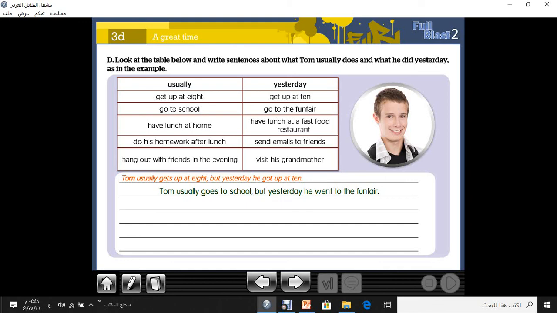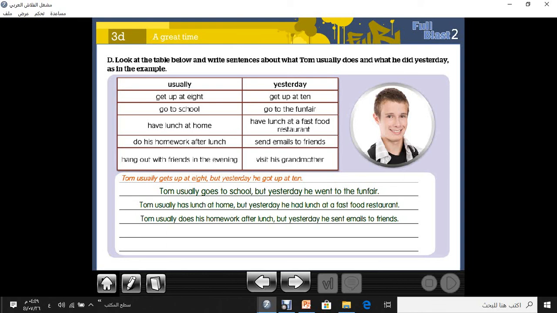The third sentence, have lunch at home, have lunch at a fast food restaurant. Very good. Tom usually has lunch at home, present simple, but yesterday he had lunch at a fast food restaurant. Okay, sentence number 4. Do his homework after lunch. Send emails to friends. This is yesterday. Okay, the sentence will be Tom usually does, present simple. Tom usually does his homework after lunch, but yesterday he sent emails to friends.